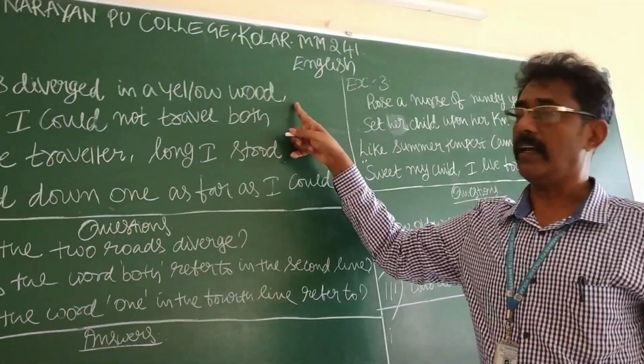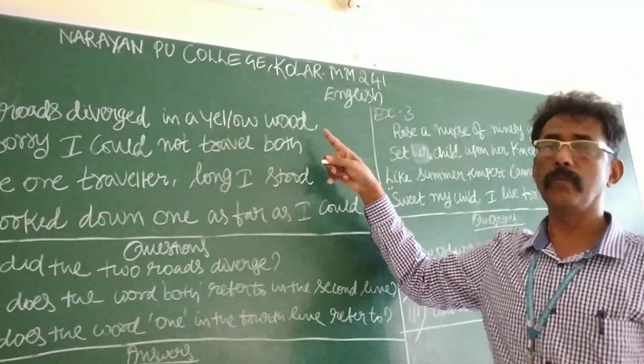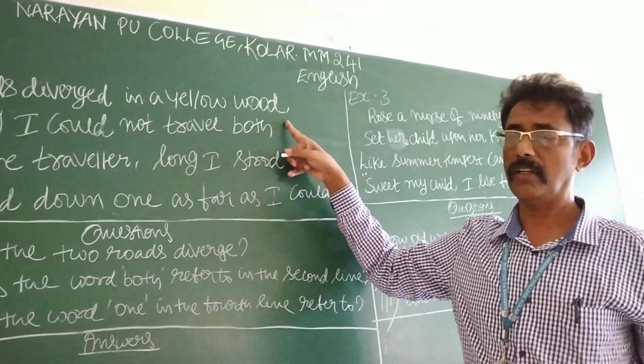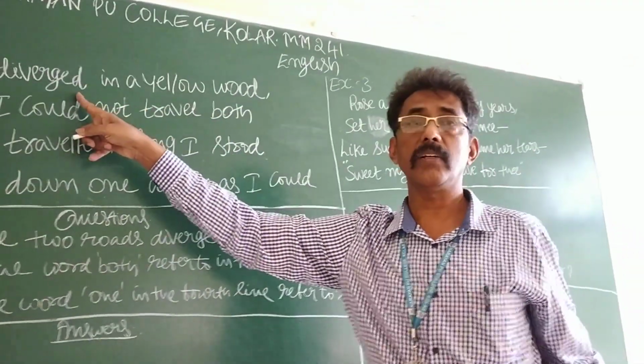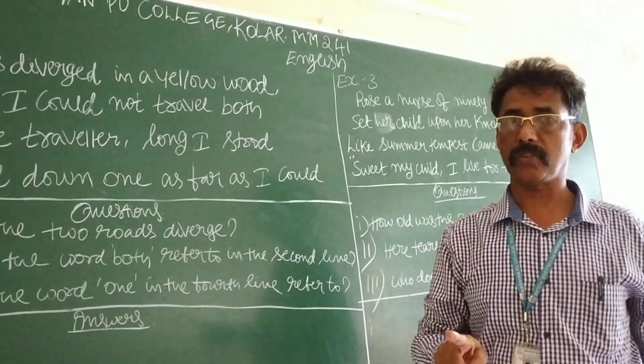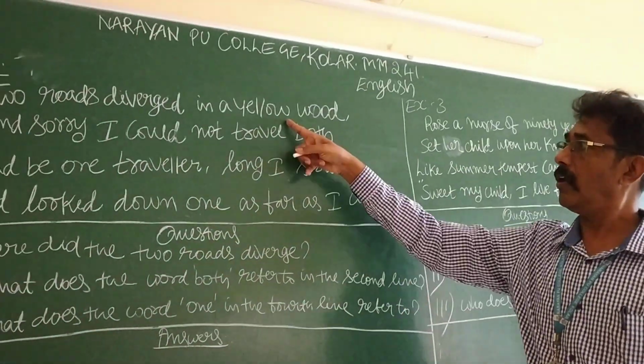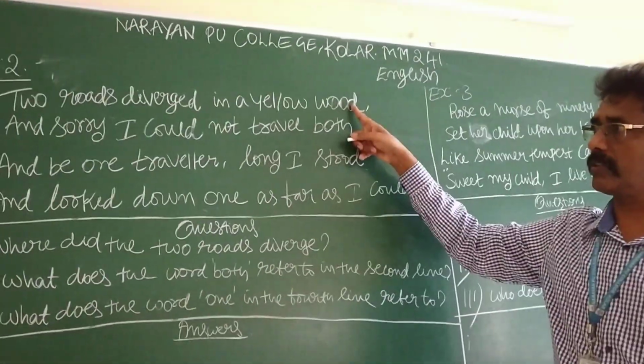Now, I will explain the meaning of these lines. Now, this is one of the finest and scientific poems in the history of the English language. The speaker was traveling in a wood. Wood means a forest. And he could see two roads in the evening. Yellow wood means yellow forest.